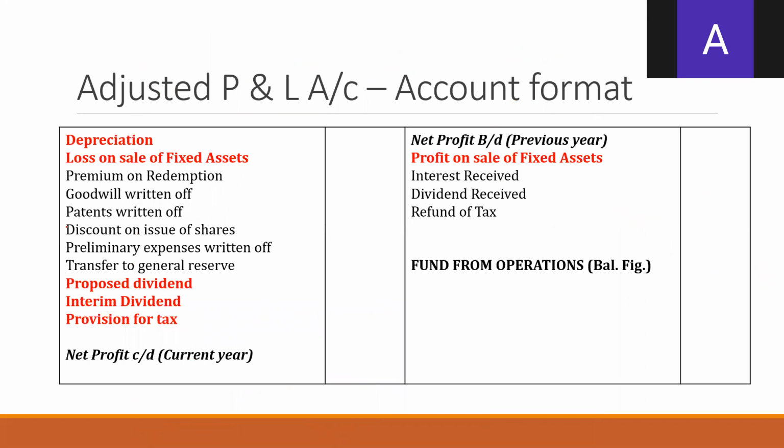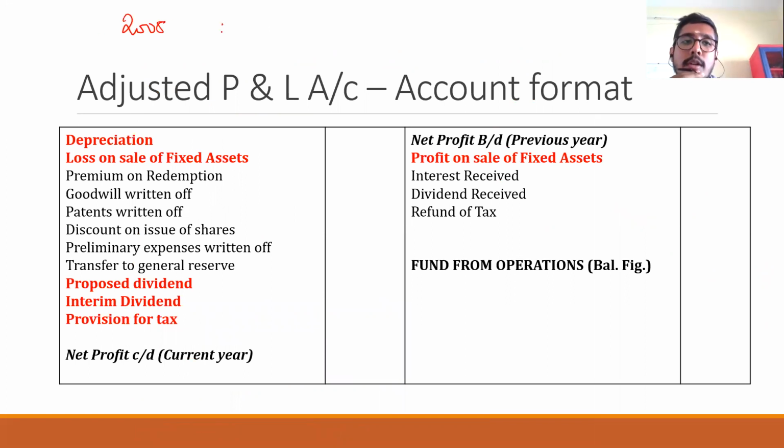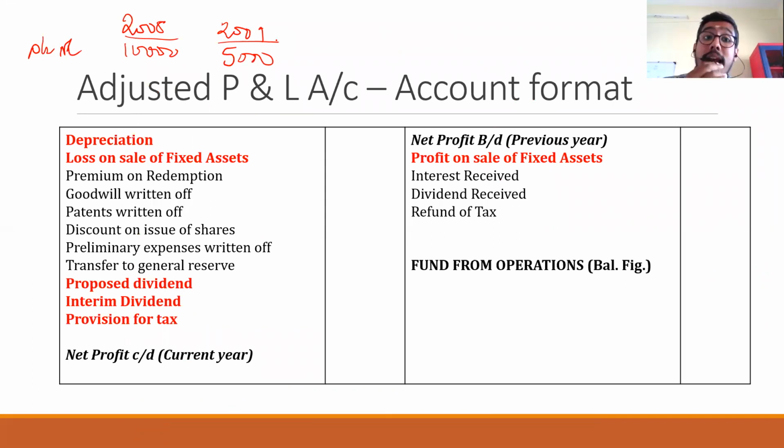That is the account format. Now let me say, 2008, 2009, P&L account. You have 10,000, you have 5,000. It reduced. So a minus figure will come. In this case, we can use this account format. So you should always start with applying these two values. That is how the account format should start.